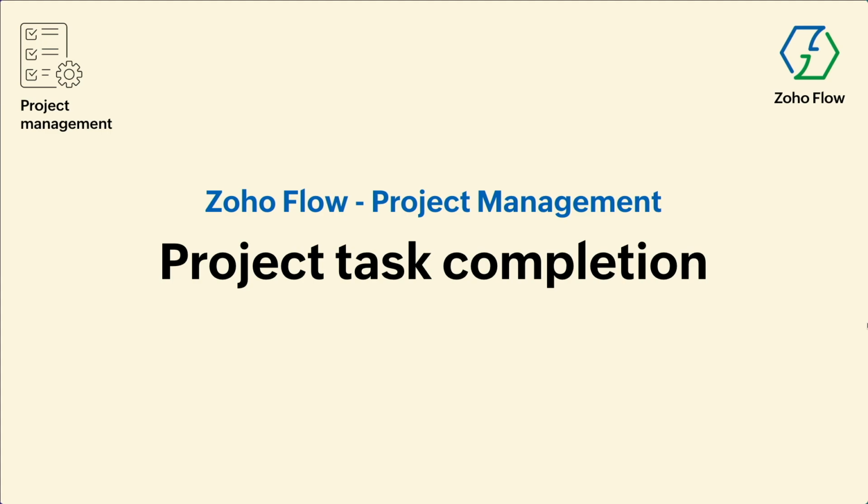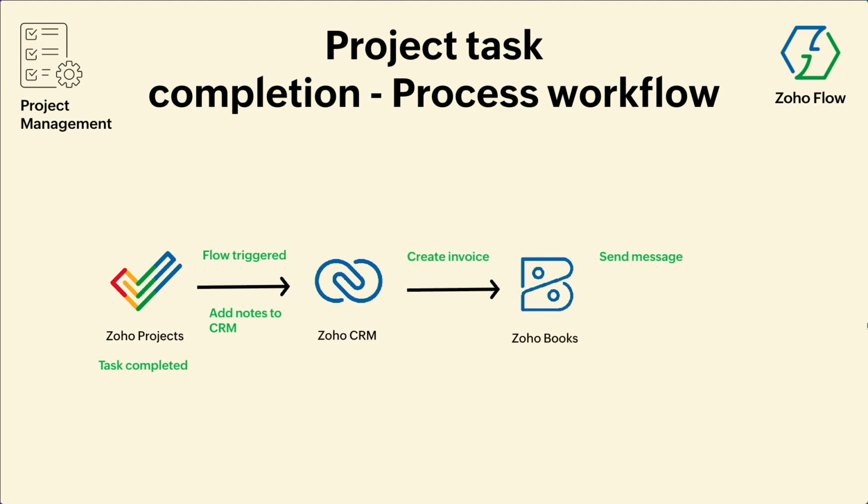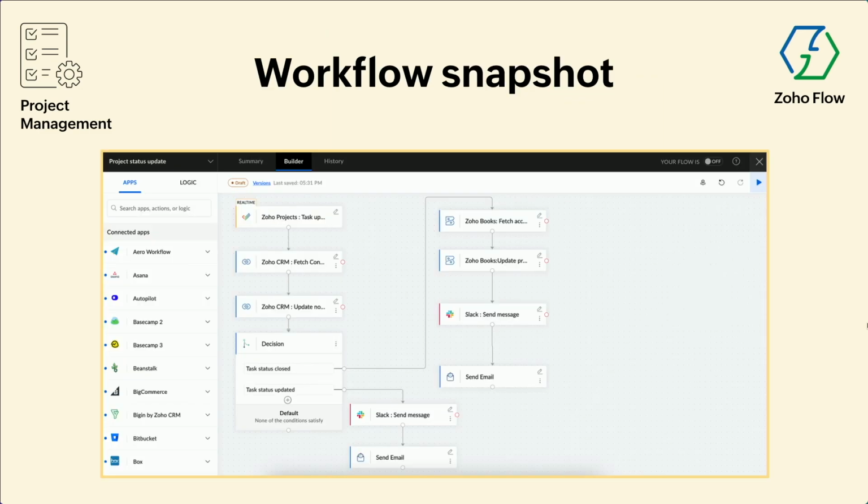Likewise, when a project is completed in Zoho Flow, what do you want to do? You can trigger a flow and add notes in the CRM saying that this project is completed for this particular customer, and you want to create an invoice. Because the project is completed, you want to bill them. So you create an invoice in Zoho Books and then send a message in Slack. So these are all possible workflows. This all runs in the backend.